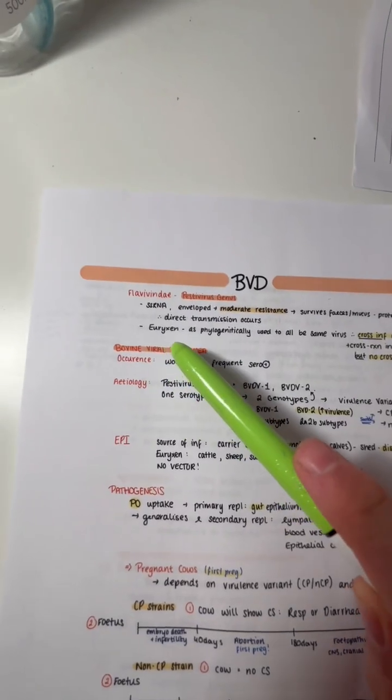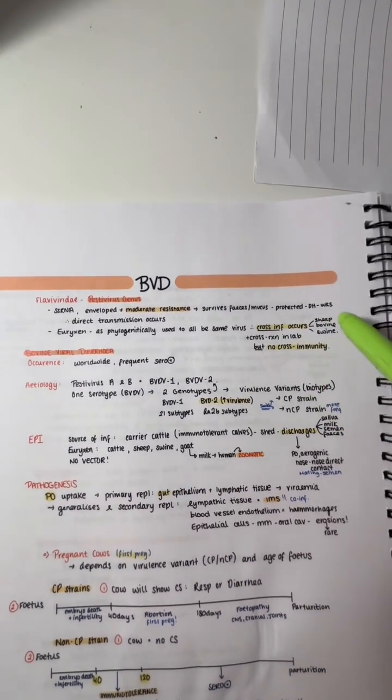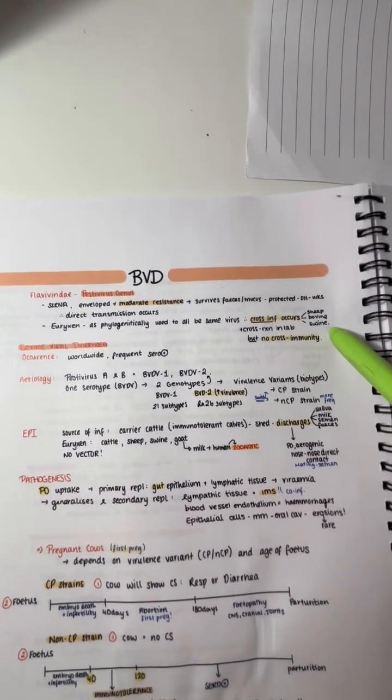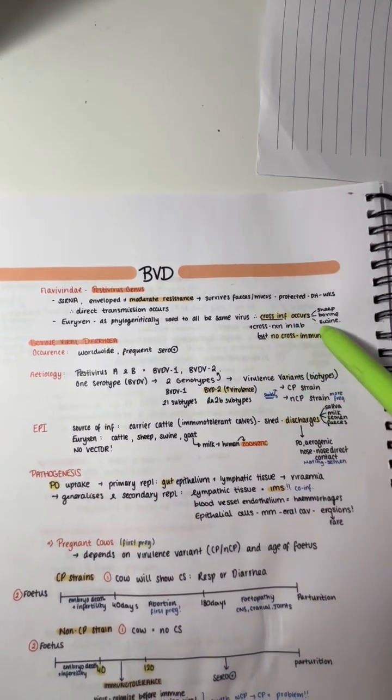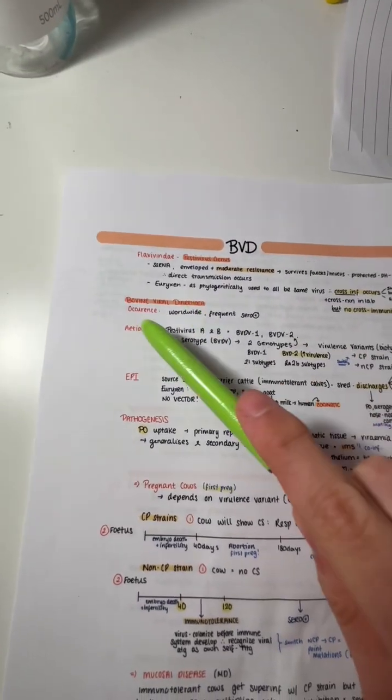It's a Eurixin virus and phylogenetically used to be the same virus. Cross-infection occurs between sheep, bovine and swine. Cross-reaction occurs in the lab, but there's no cross-immunity. Bovine viral diarrhea. The occurrence is worldwide.